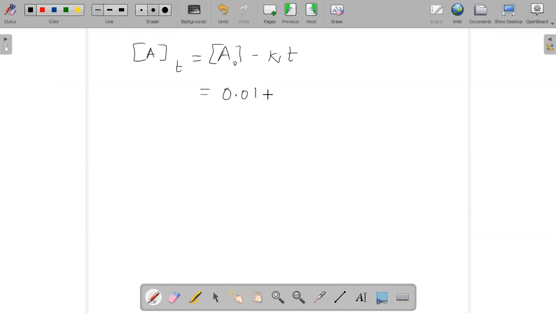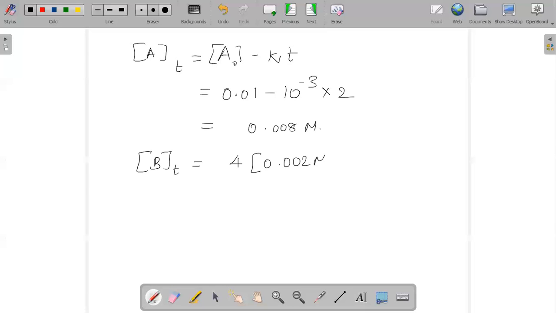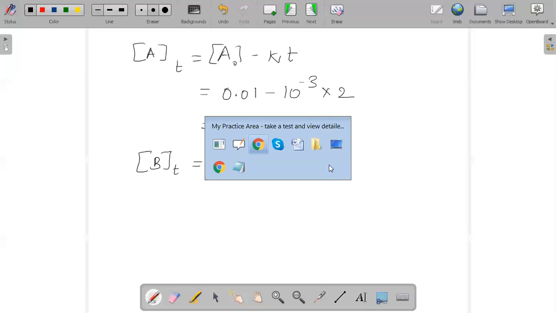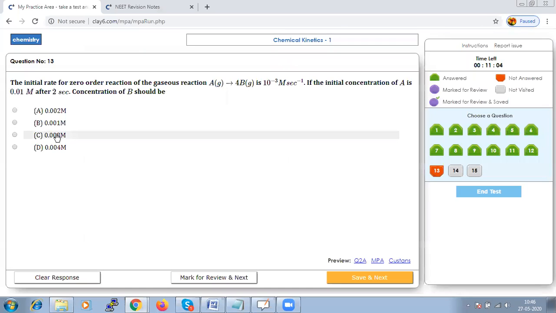We need to just substitute it. And this is 2 seconds. So when you solve this, you'll get it as 0.008. And we have to calculate for B at time t. So it is 4 into 0.002. So which option does it satisfy? 0.008. So let us save that and go to next.